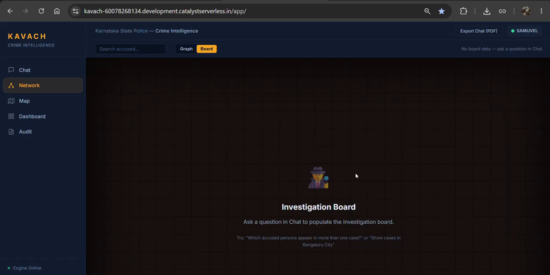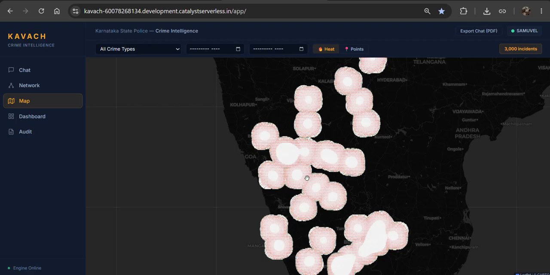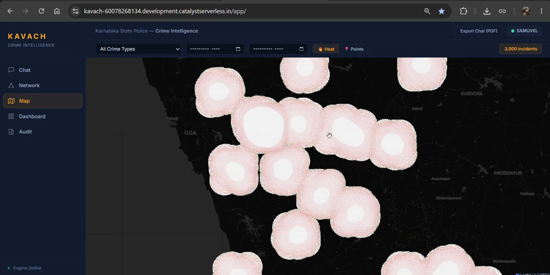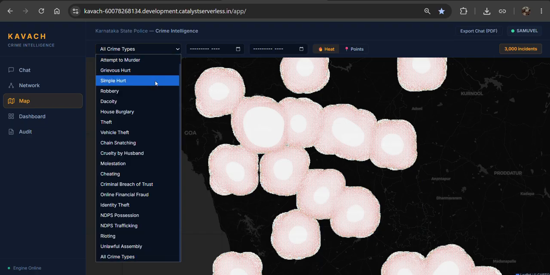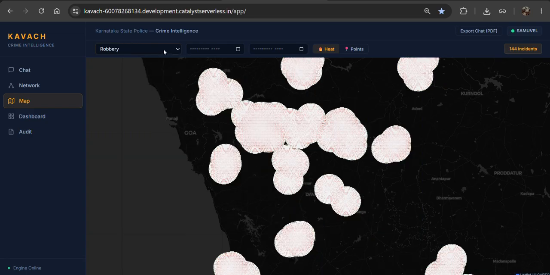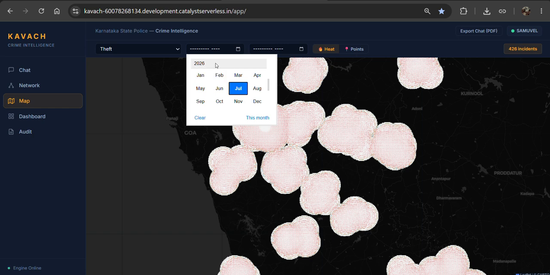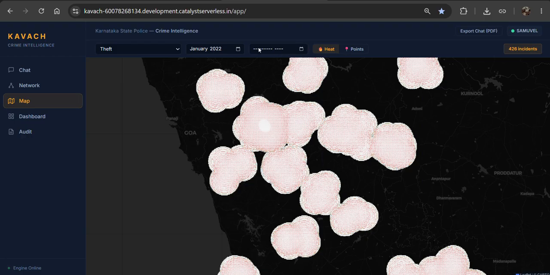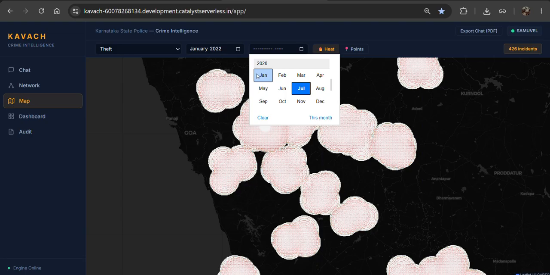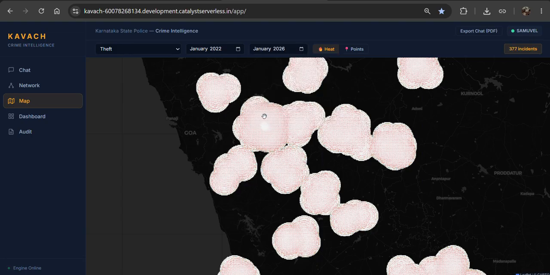This is the crime intelligence board, which is used in many other police stations. It shows a heat map where we can see the crime rates, and we can change to see which cases are filed, like robbery or theft. We can also easily filter by days and months. For example, if I'm clicking January 2022 to January 2026, it shows the cases filed for theft.